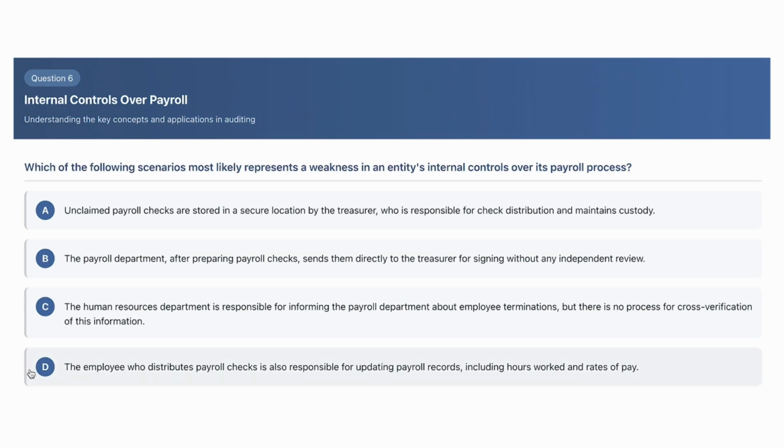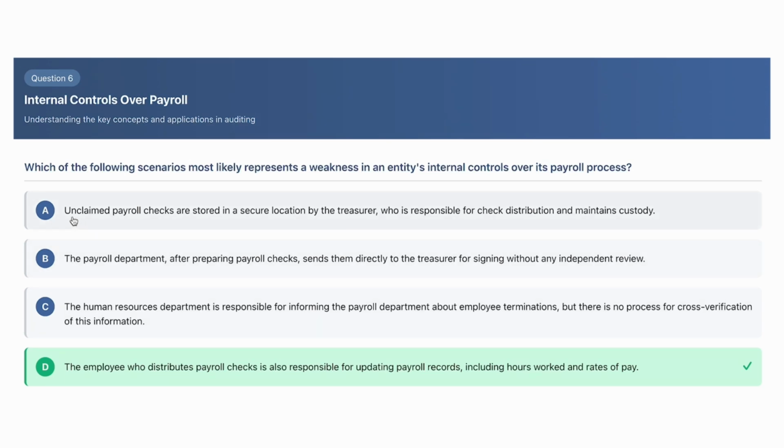So in D, we see the employee who distributes payroll checks is also responsible for updating payroll records, including hours worked and rates of pay. Because they could, for example, create a ghost employee that's fake and then collect their paychecks. They could inflate hours or pay rates and then take the overpayment from that. They could process payments for terminated employees, and then they can manipulate payroll records to conceal all of their activity. So it's important that those two roles are not combined.